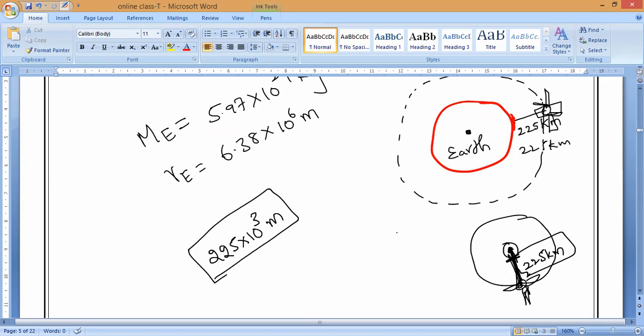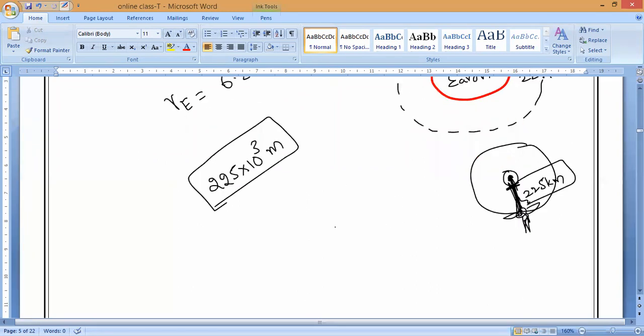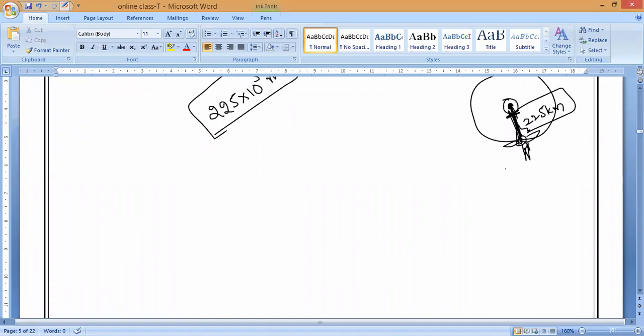So what do I have to do? What is the distance between the center of the earth and the satellite? That is the orbital radius. Observe very carefully. This is the planet. So orbital radius means this total thing. This total thing is called the orbital radius. At least say yes or no.